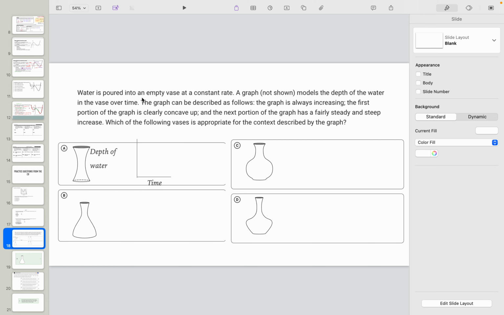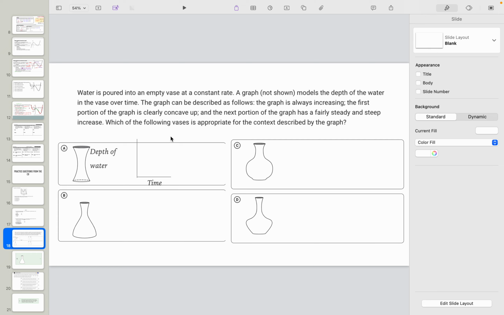All right, so water is poured into an empty vase at a constant rate. Here are our vases. A graph, which is not shown, models the depth of the water in the vase over time. So we have time, and on the y-axis we have depth, how much water is in that vase. The graph can be described as follows. The graph is always increasing. The first portion of the graph is clearly concave up. The next portion of the graph has a fairly steady and steep increase. Which of the following vases is appropriate for the context described of the graph? Pause it and see what you get.